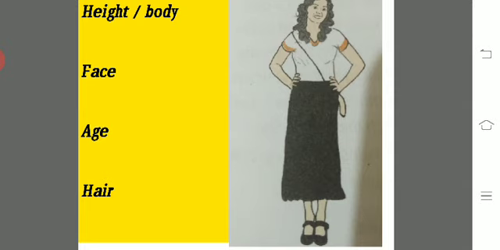By looking at this picture carefully, think about her appearance, how she looks, and then write, as I have written, her body type as slim, her face as round, her age as young, her hair as curly. One I have done for you, and the rest of the 3 you will do by yourself.